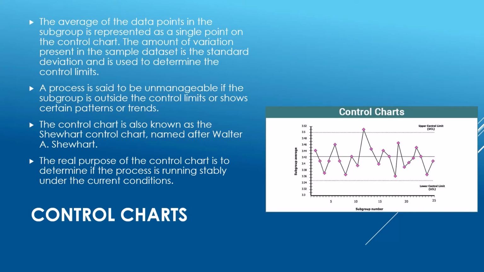The average of the data points in the subgroup is represented as a single point on the control chart. The amount of variation present in the sample dataset is the standard deviation and is used to determine the control limits. A process is said to be unmanageable if the subgroup is outside the control limits or shows certain patterns or trends. The control chart is also known as the Shewhart control chart, named after Walter A. Shewhart. The real purpose of the control chart is to determine if the process is running stably under the current conditions.